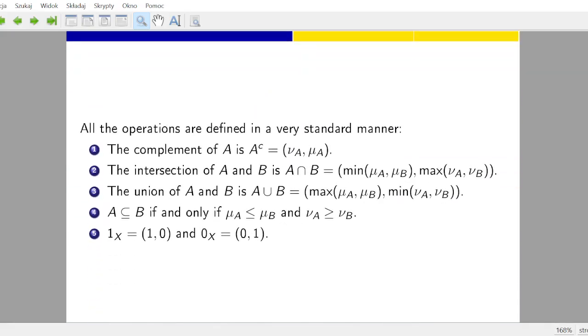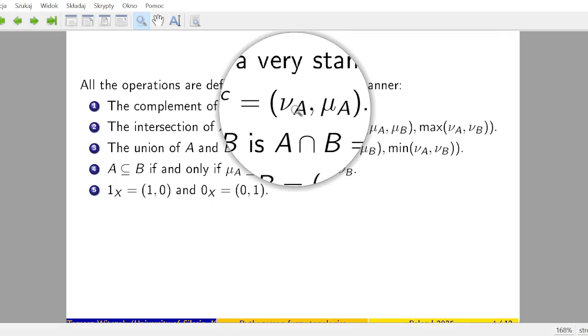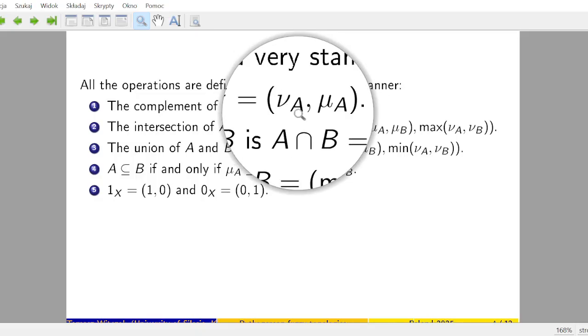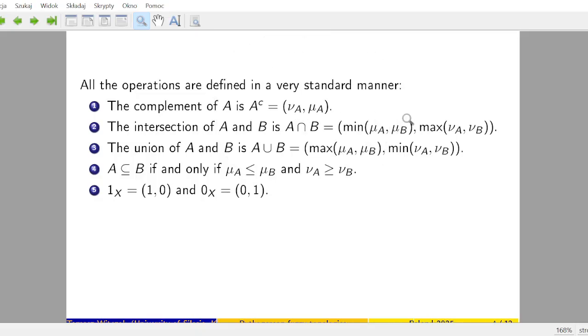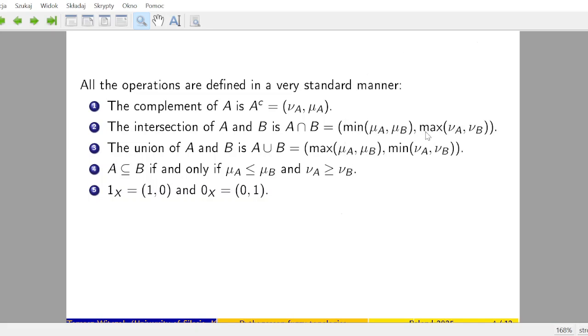Okay. All the operations are defined in a very standard manner, just like in case of intuitionistic fuzzy sets. So in case of complement, membership and non-membership are reversed. As for the intersection, it's calculated as minimum of memberships and maximum of non-memberships, and in case of union, we have max-min, as always.